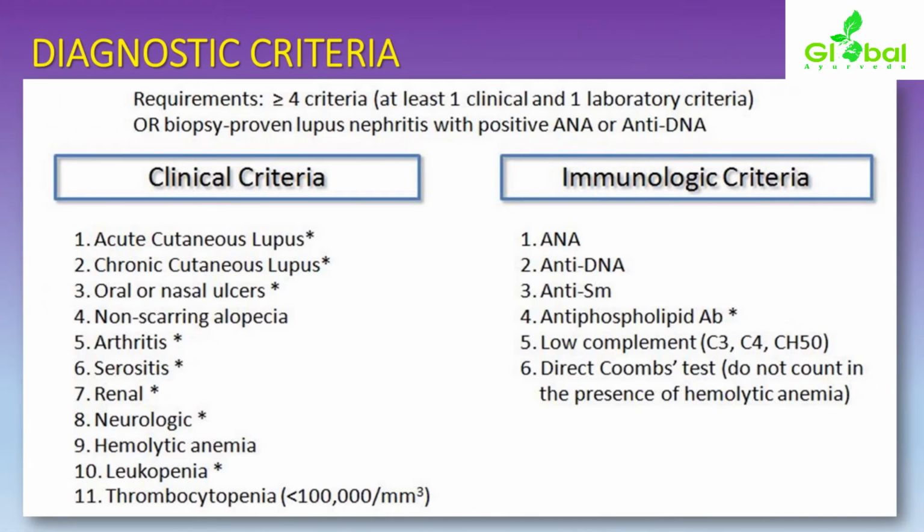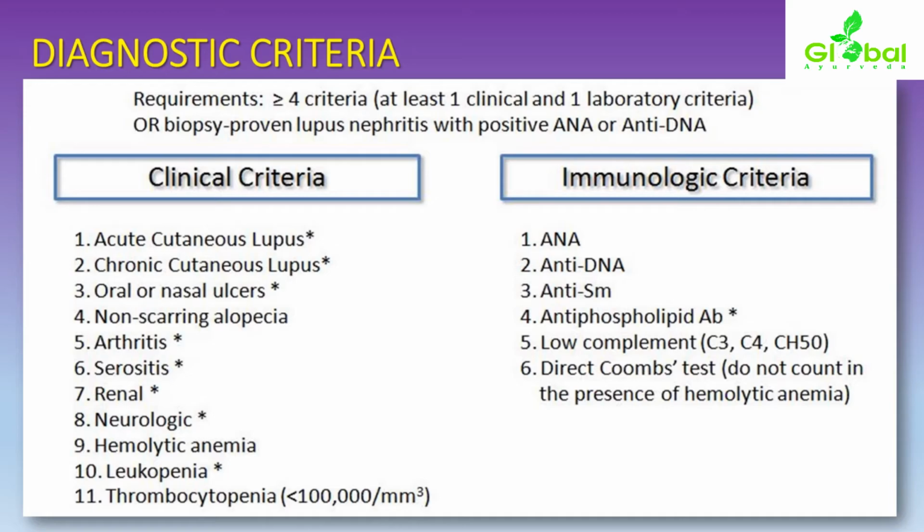One criteria has been postulated in order to find out whether this condition is specifically systemic lupus erythematosus or not. How does it validate this condition? It will be considered a valid criteria with a minimum of 4 or more criteria.